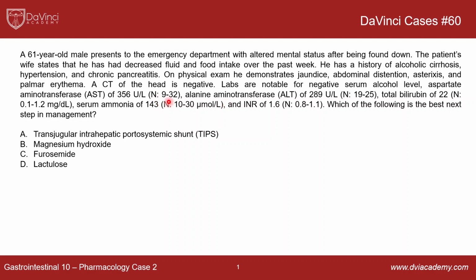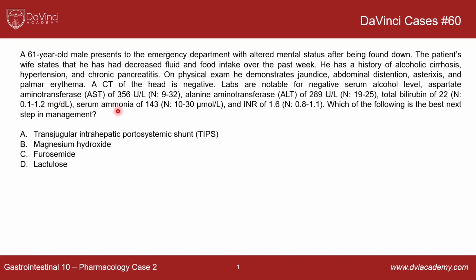Normal is 9 to 32. And then his alanine aminotransferase, or ALT, is 289. Normal is 19 to 25. So his AST and ALT are incredibly high. This is someone who probably has not just cirrhosis, but probably acute liver failure here. Total bilirubin is 22, normal is 0.1 to 1.2, so that's really bad as well, a bad indicator of liver function.